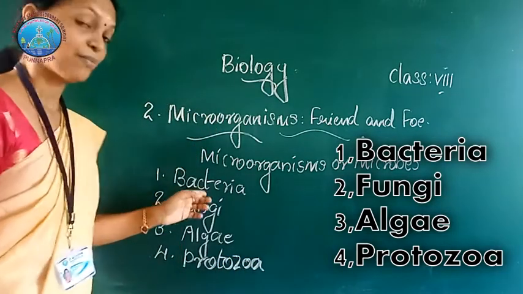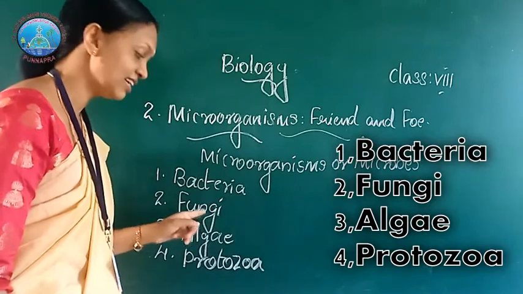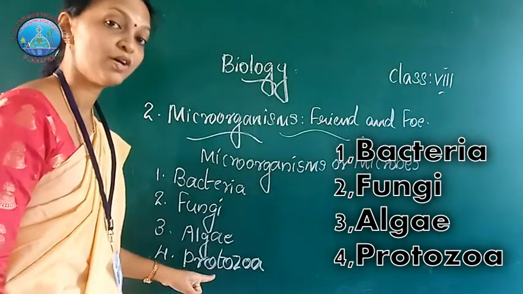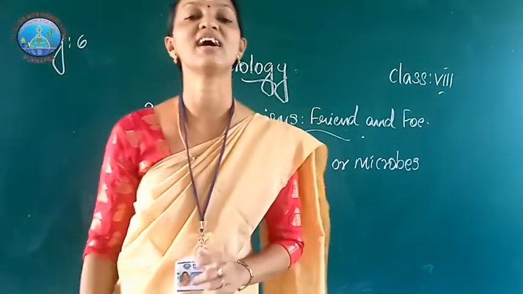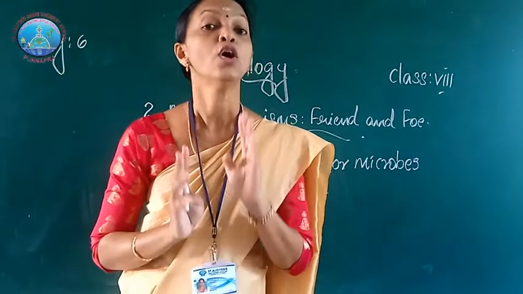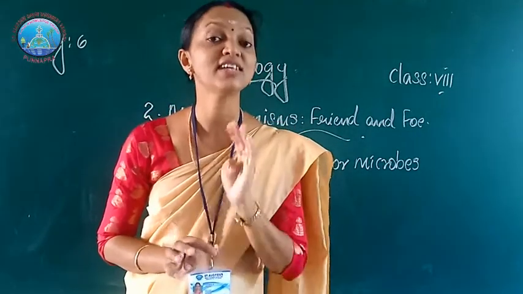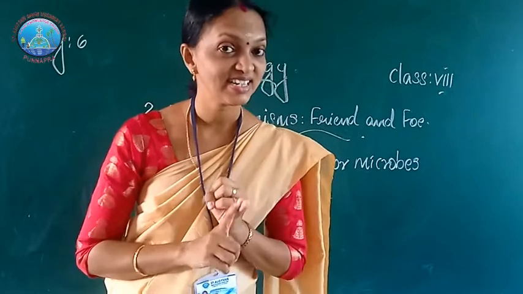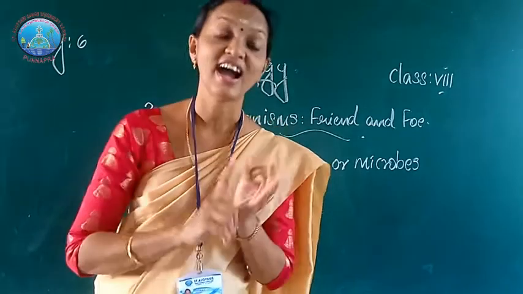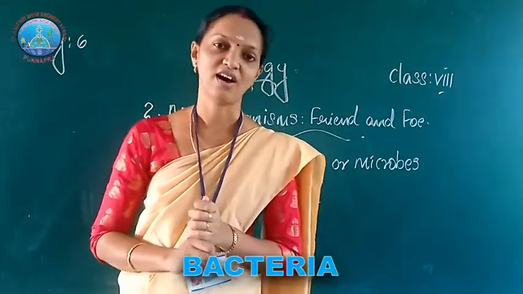Once more: bacteria, fungi, algae, and protozoa.